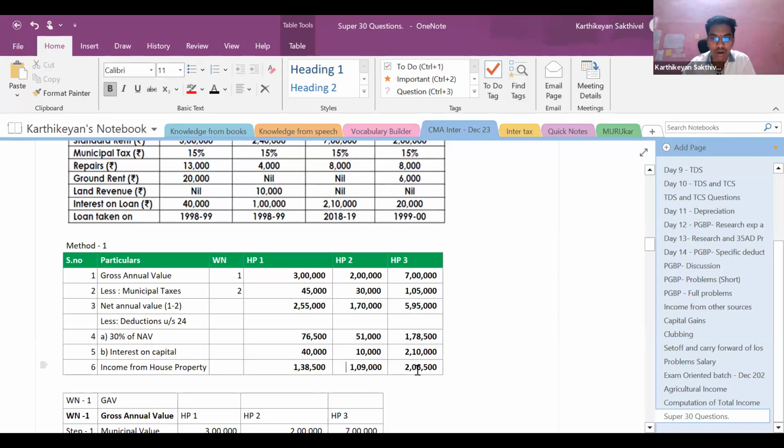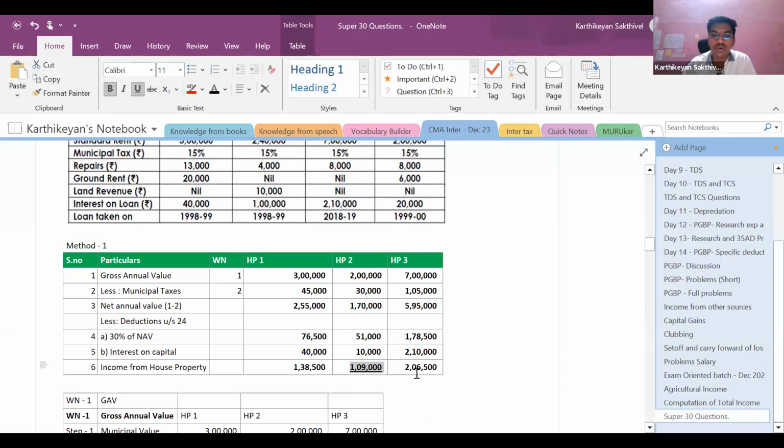So these are my three incomes from house properties individually if I deem them as let out properties. After computing this, it is not the end of the answer. We need to say which house property is to be treated as deemed to be let out and which house properties we treat as self-occupied properties. In this case, we have the least income from house property 2 if I deem it as deemed to be let out. Right.